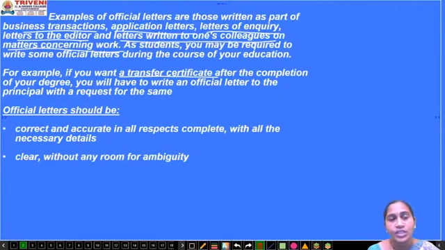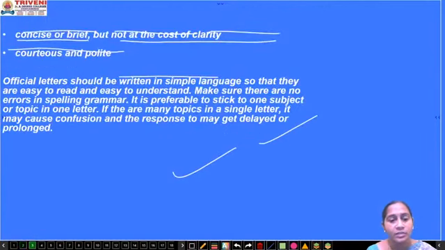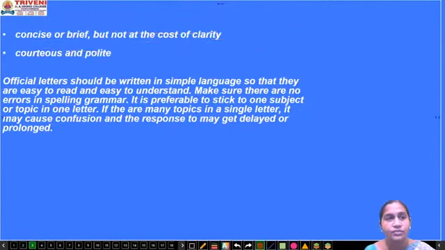The first point to keep in mind is that official letters should be correct and accurate in all respects. They should be completely written with all the necessary details required, and they should be clear without any room for ambiguity, meaning without giving any confusion. When the person reads it, he should get a clear picture of what you are asking for.